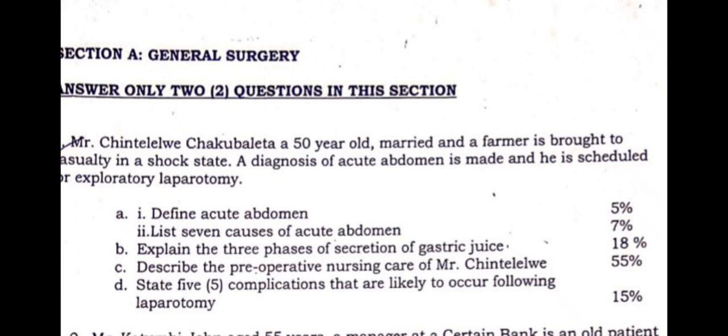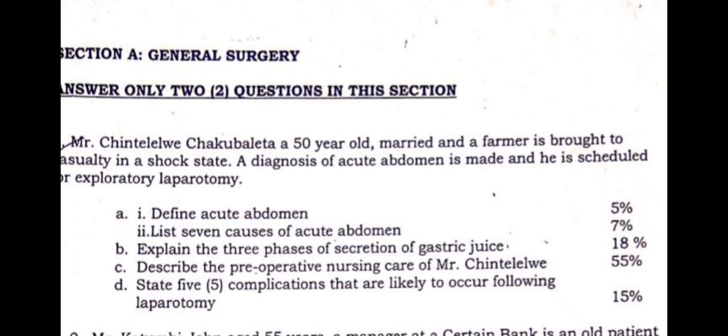And then after that, you move on, you talk about the environment. After admitting Mr. Chinterere, where do you take him? You talk about the environment. So on the environment, as point number two, you write, I'm going to prepare the bed. I'll make sure that I prepare the bed as prescribed by the doctors, depending on how this patient is feeling. Apart from that, on the environment, talk about ventilation, lighting, cleanliness. So you mention all those things like damp dusting, making sure the windows are open. You're talking about the environment in that particular context.